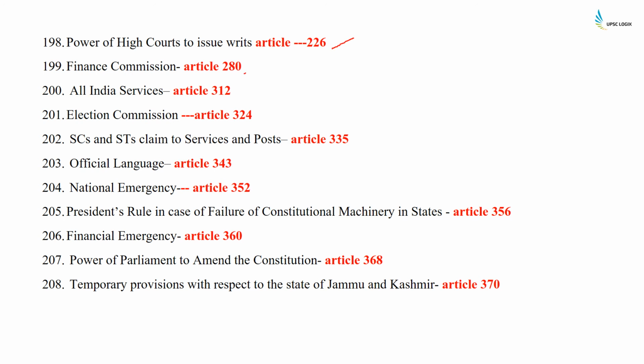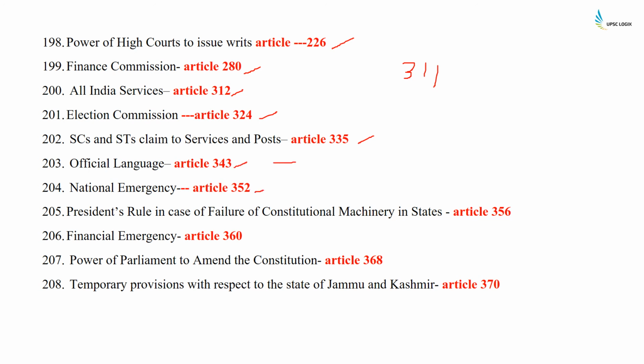Finance Commission, Article 280. All India Services, Article 312, and protection of civil servants is under Article 311. Election Commission is Article 324. Scheduled Castes and Scheduled Tribes claim to service and post is Article 335. Official language is Article 343. Again, this question has been asked.